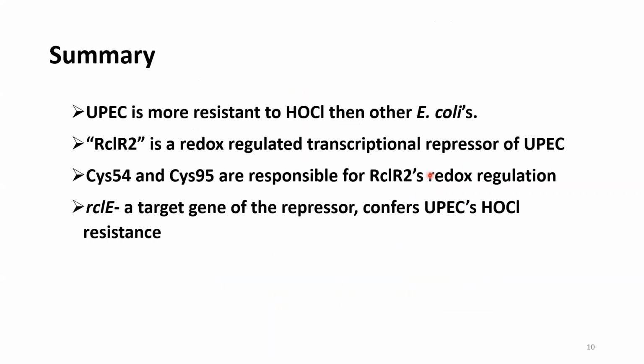And with this, what we have is that UPEC is more resistant to bleach than other E. coli, and RclR2 is a bleach-sensing transcriptional repressor of UPEC that has cysteine amino acids as a redox switch. And RclE, a target gene of the repressor, is crucial for UPEC's bleach resistance.